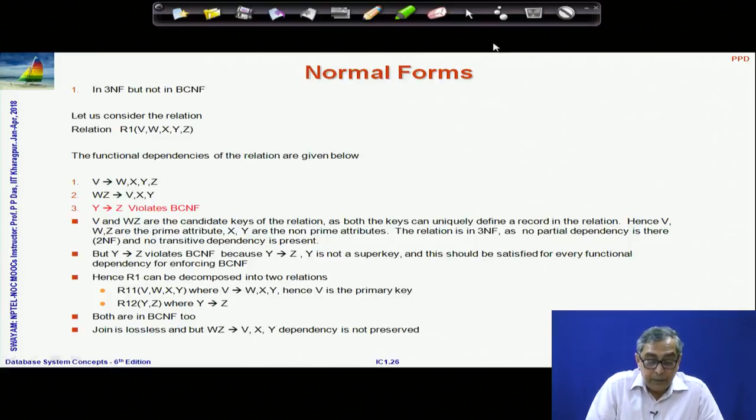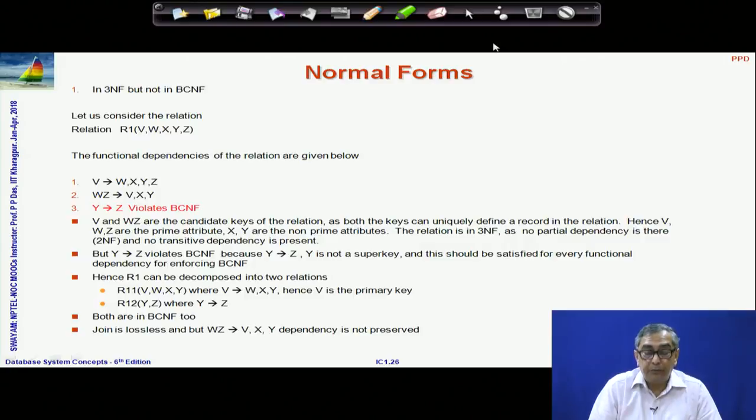After the decomposition, both the decomposed relations are in Boyce-Codd normal form, and that guarantees that the join is lossless. But you will find that after the decomposition, the second dependency, WZ determining VXY, cannot be checked either on the first decomposed relation R11 or on the second decomposed relation R12.